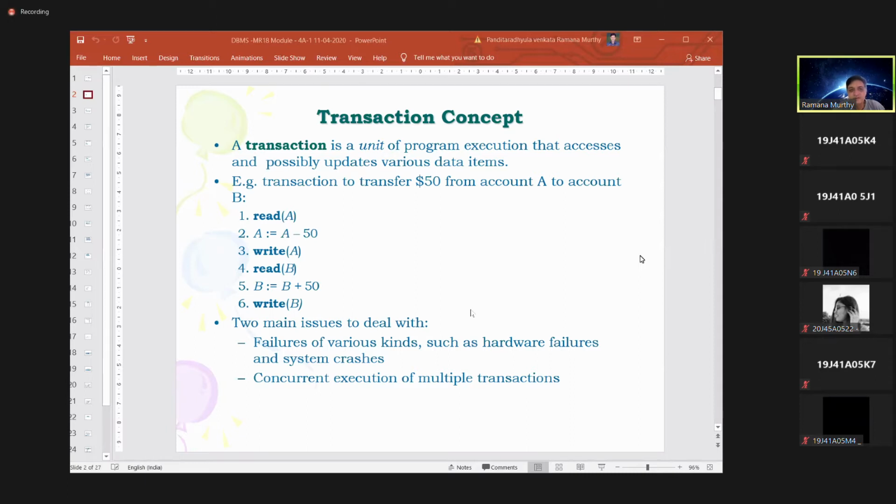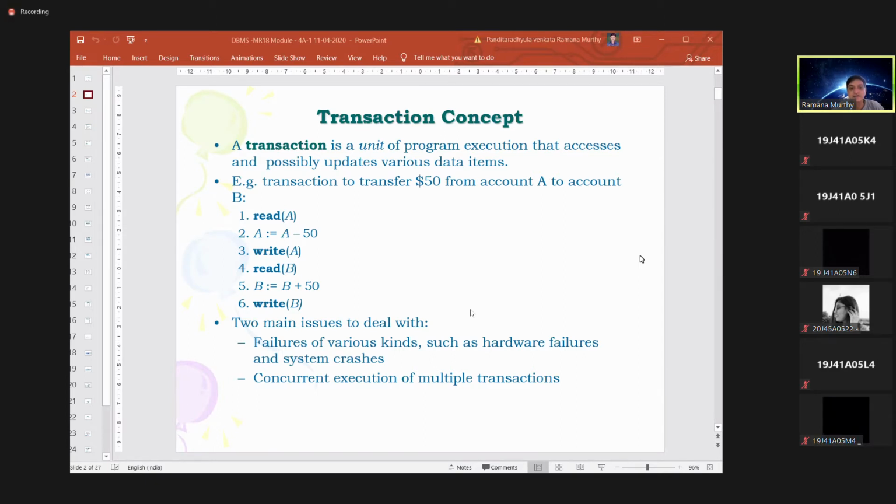If it does, then we need to subtract that $50 from account A. Then we need to modify it, but be careful: doing the operation A = A - 50 does not automatically make changes on the database. The database, where read A happens, is actually maybe in the hard disk.